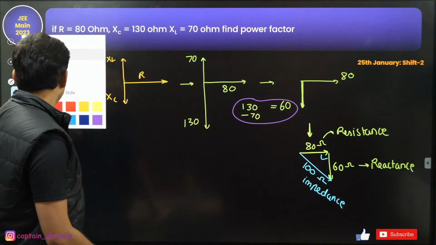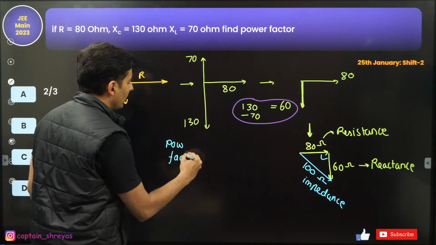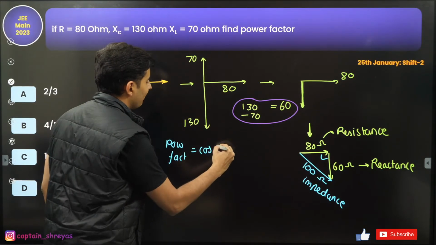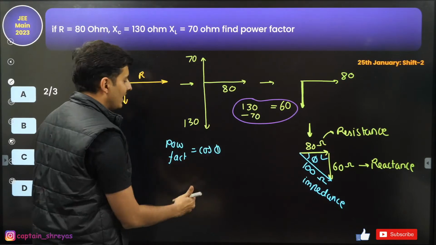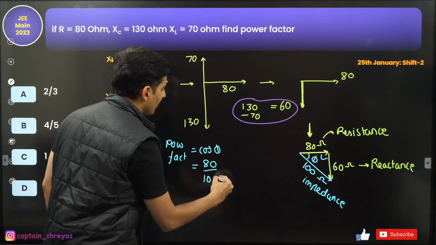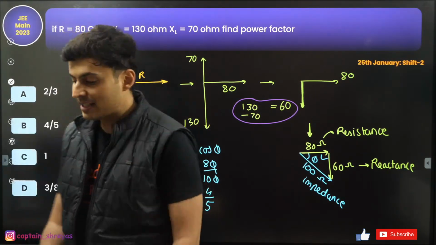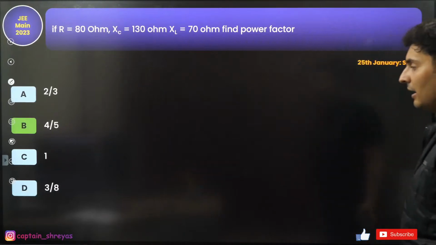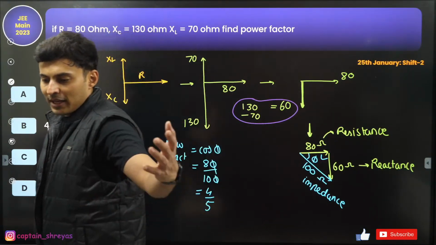Very nice. So what is asked is the power factor. Power factor is cos phi, where phi is the phase angle over here. Cos phi is adjacent by hypotenuse, so it is 80 by 100. The zero cancels, 8 by 10 is 4 by 5. That's it, 4 by 5 is the answer. Where is 4 by 5? Option B, done. B for IIT Bombay. There you go. Very good, Keshav.